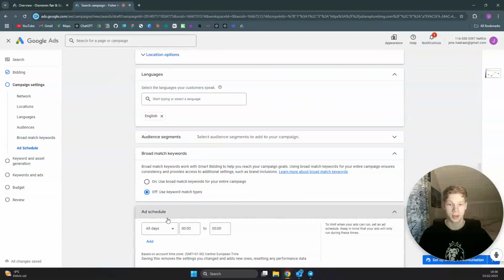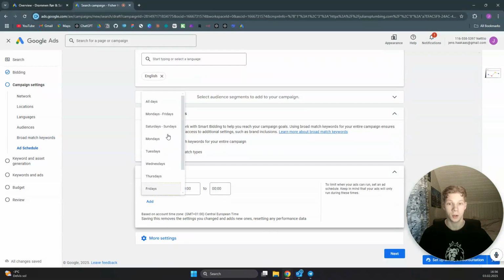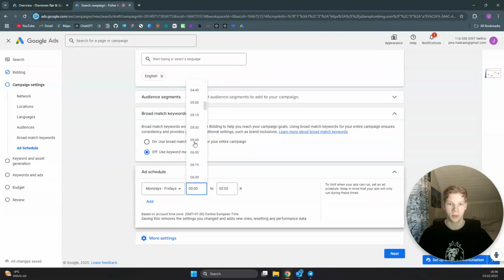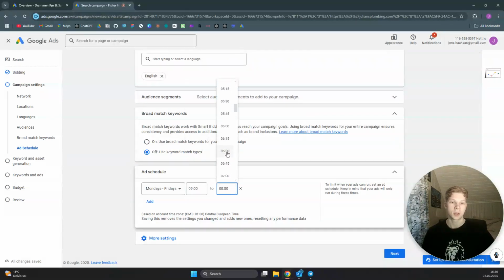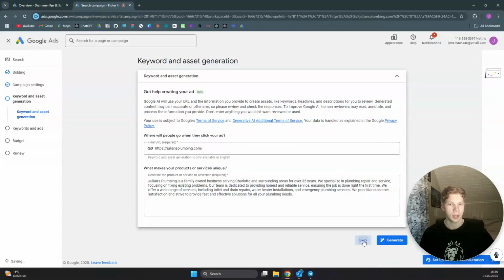This is really important, that this is set to when you're able to take calls. So let's say you want to run ads 9 to 5, Mondays to Fridays. If you want to run ads on the weekend, we like to have one campaign for Saturday and one for Sunday specifically. And also we have one overnight if you run a 24/7 business. 9 to 5 and click on next. And we want to skip this.